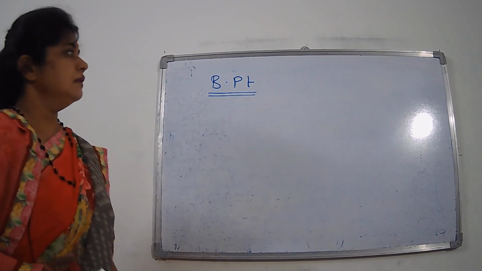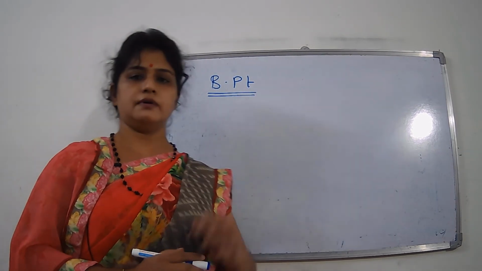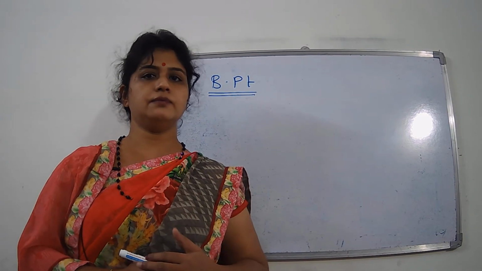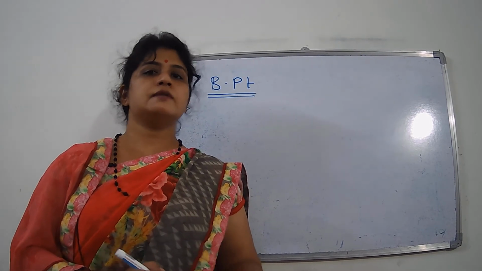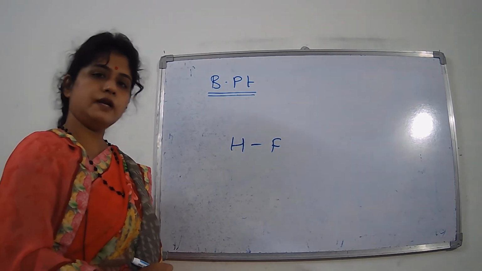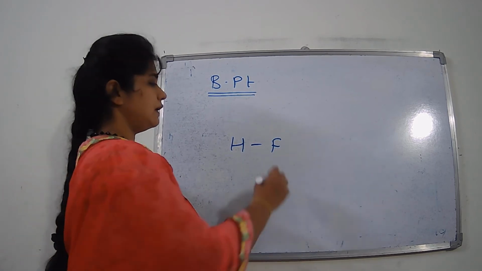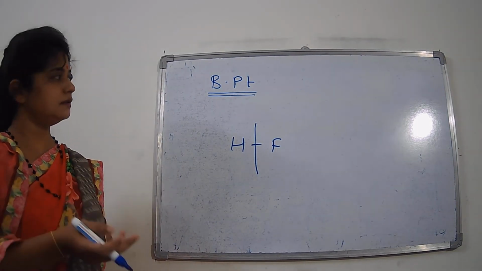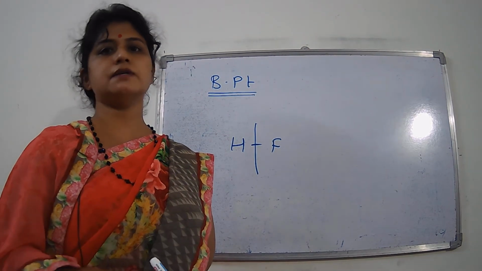In the case of boiling point, the substance changes to the gaseous state, so the bonds break with the help of energy we provide in the form of heat. Suppose we have one compound, HF. The boiling point is the energy in the form of heat that we provide to break this, so that it gets converted to the next form, suppose the gaseous form.